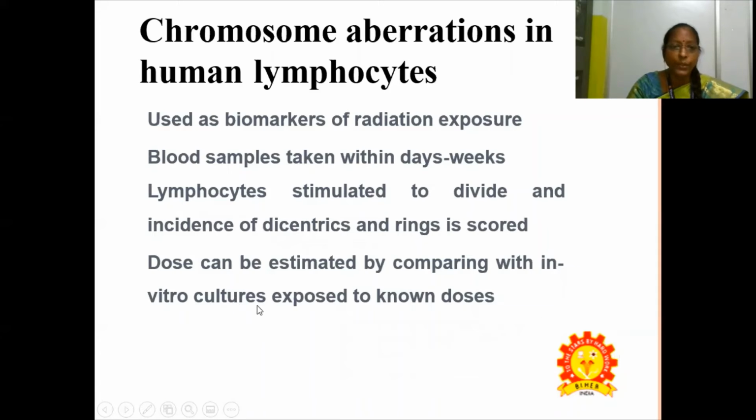Human lymphocytes are used as biomarkers of radiation exposure. Blood samples are taken within days, the lymphocytes are stimulated to divide, and the incidence of dicentrics and rings is scored. Dose can be estimated by comparing with in vitro cultures exposed to known doses.